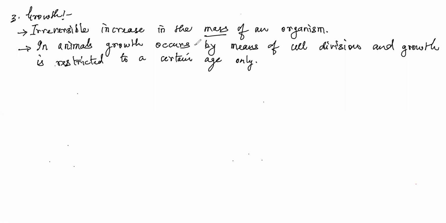After 16 to 18 years of age, growth can only be seen as the cells divide only to replace the worn out and lost cells.